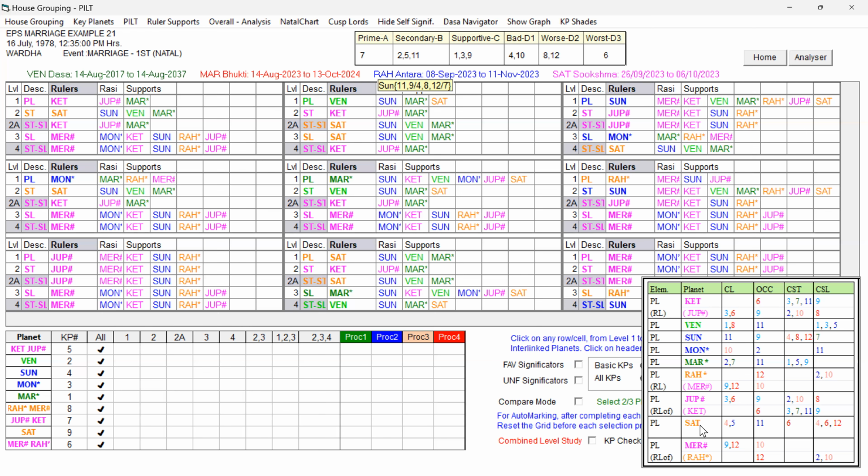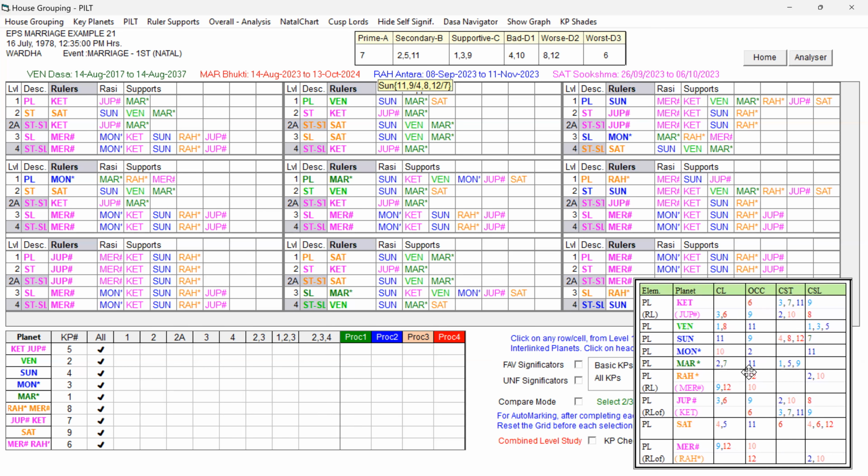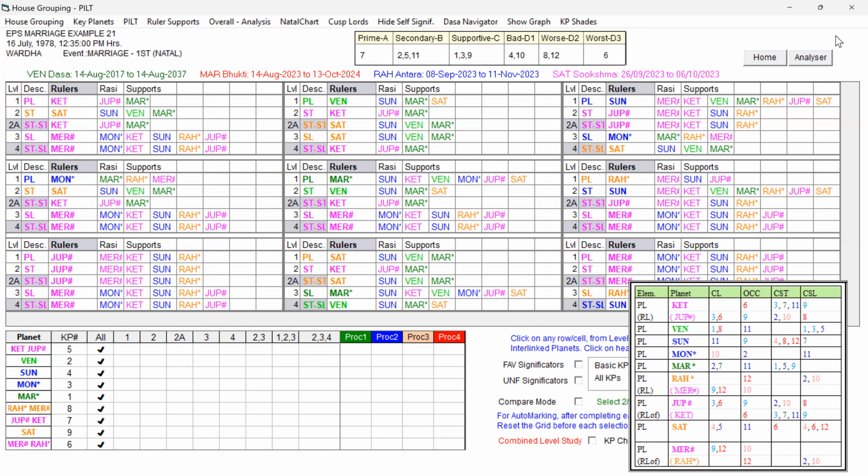So now we have to check the destiny. Destiny: the 7th cuspal sublord is the destiny planet. So we have to check how the destiny is present. Let us examine the 7th sublord. Sun. Sun is the 7th cuspal sublord planet, and that is fine. And having got Venus and Mars in its ruler, both the green color planets are there in support. The star level planet is Jupiter, which is a mixed one, and the sub level planet is Moon, the other blue planet, that is also fine, having got Mars.